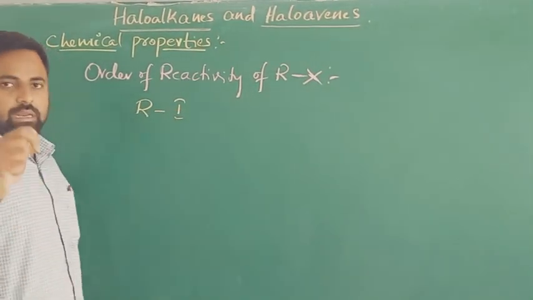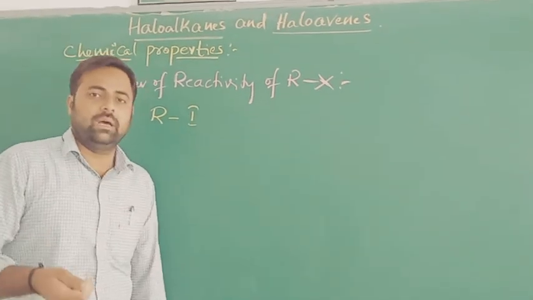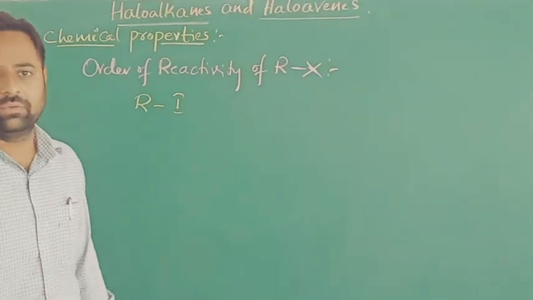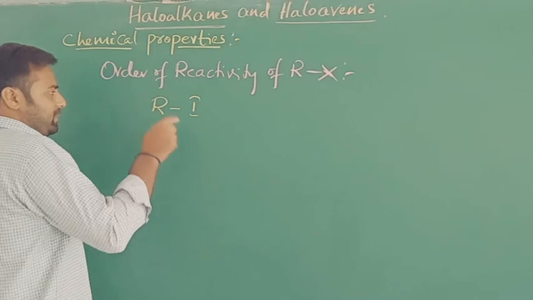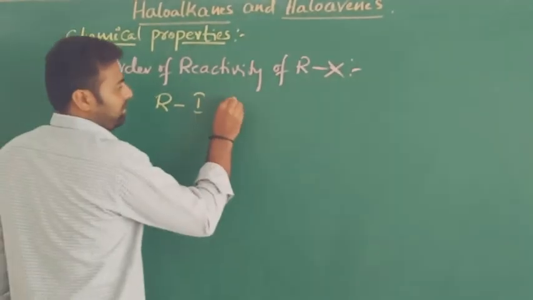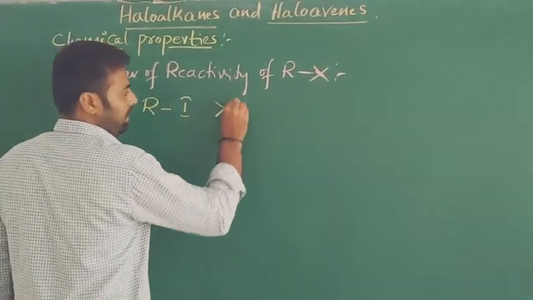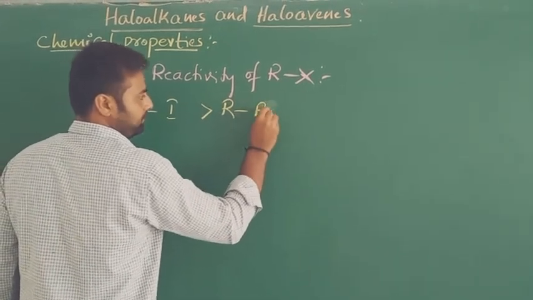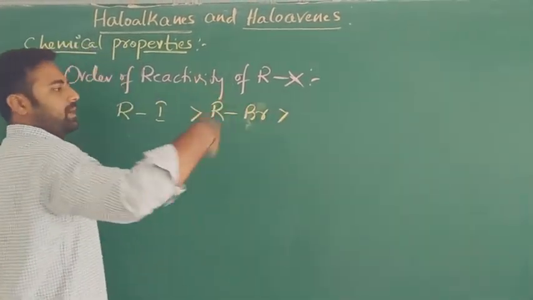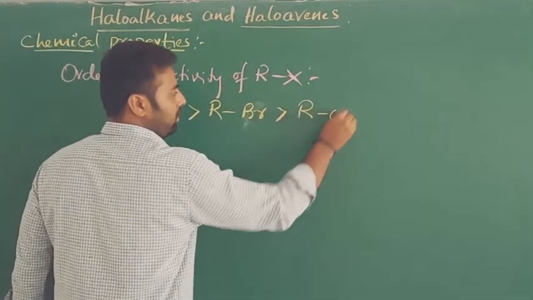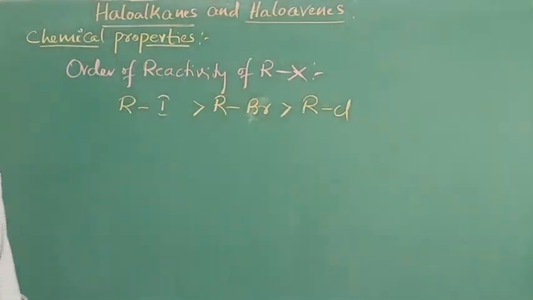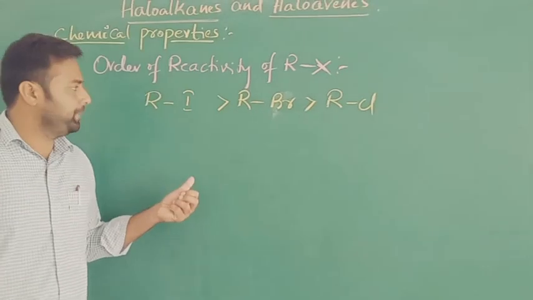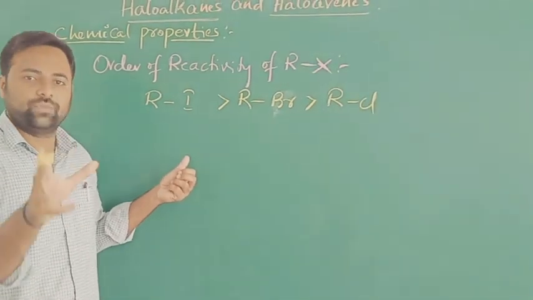Of course, alkyl halides are highly reactive compounds. Especially alkyl iodides are more reactive than alkyl bromides. Alkyl bromides are more reactive than alkyl chlorides and so on. How will it be decided? Based on the size of halogen.